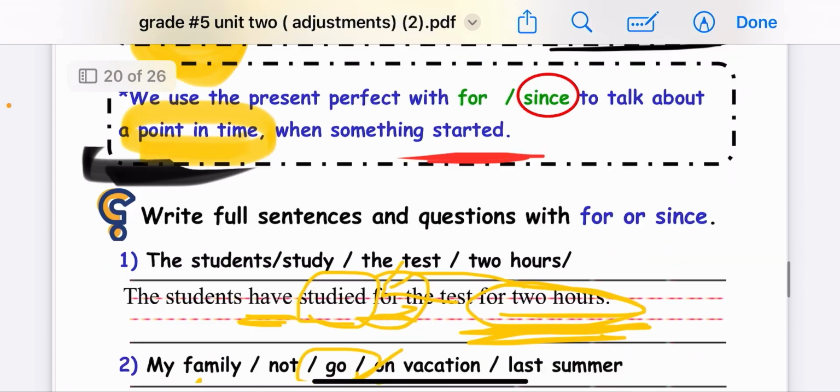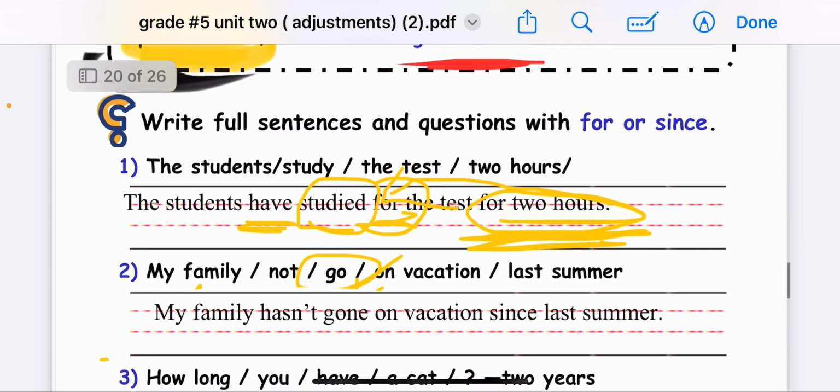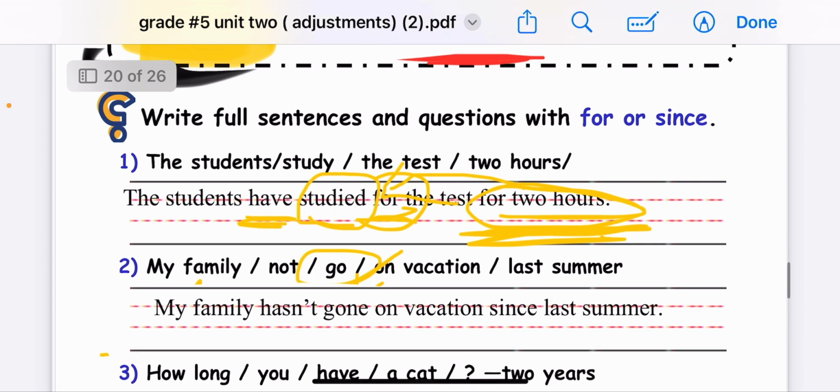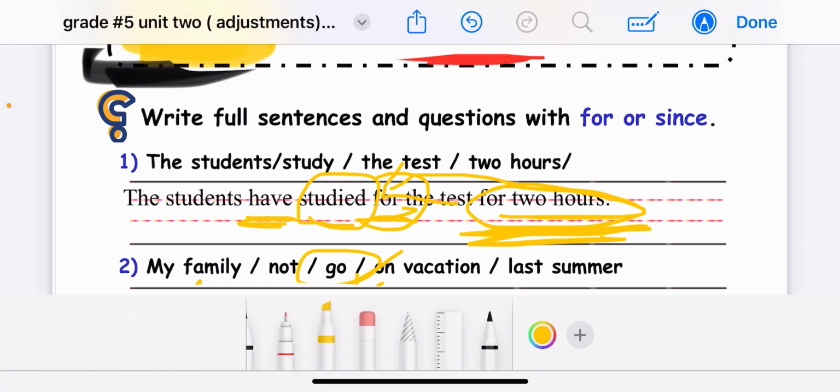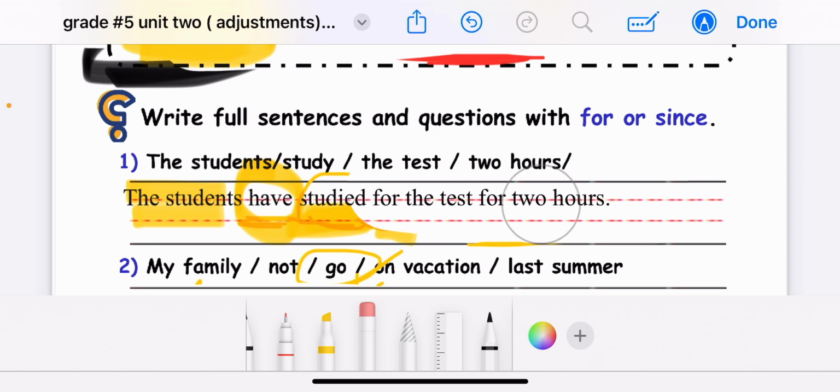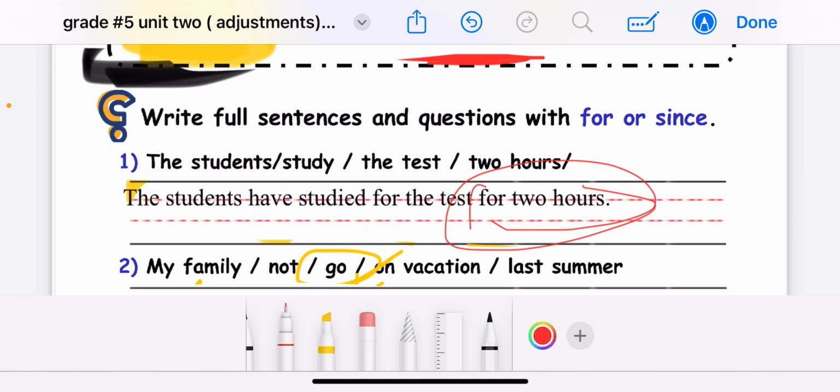Okay, so now write a full sentence using since and for, and answer them. Okay, now the students, look at me, the students, because the students are plural, we use have, then the verb 3, studied, for 2 hours, because we are talking about a duration of time. Because we are talking about a duration of time, 2 hours, we use for.